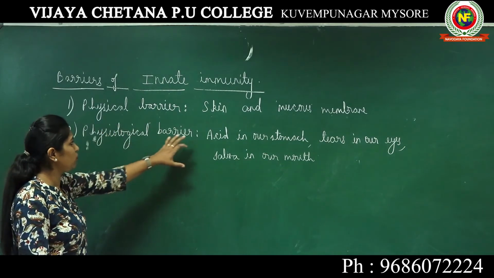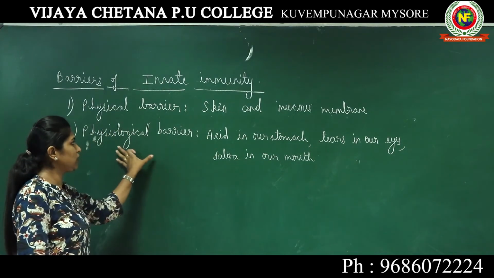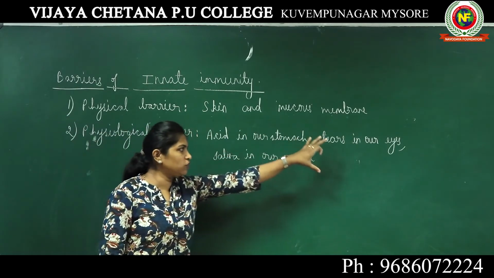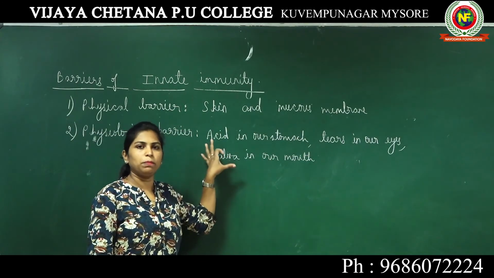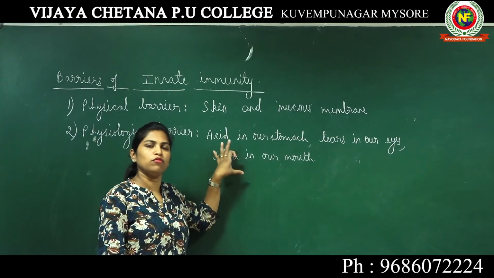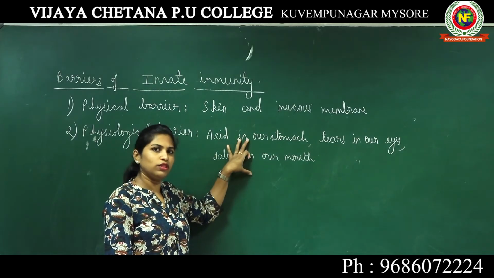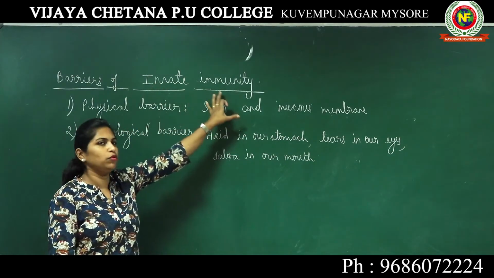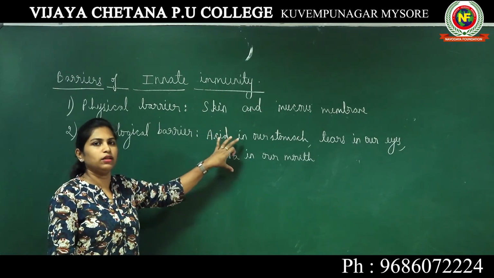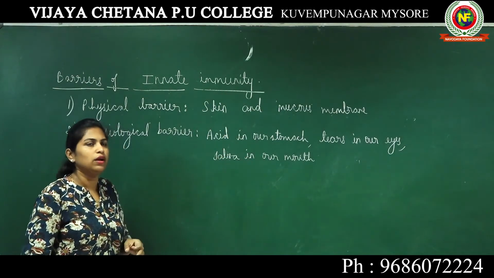So these are the different examples of physiological barriers, and all these barriers were present in our body from the time of our birth. So they become the barriers of innate immunity. They give us innate immunity, the immunity from the time of our birth.